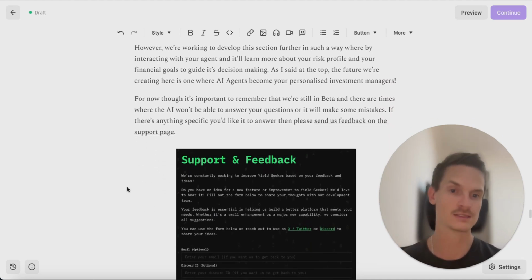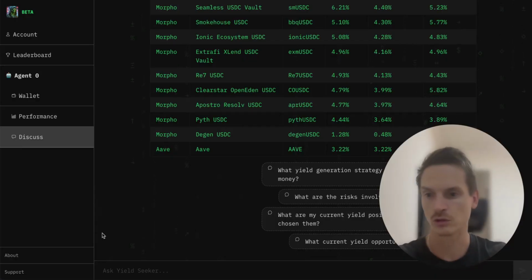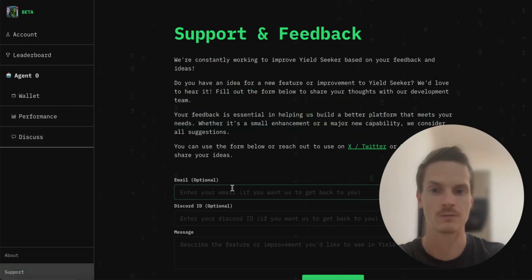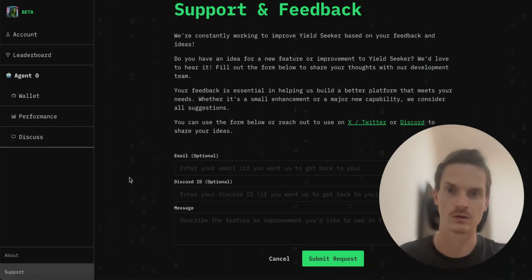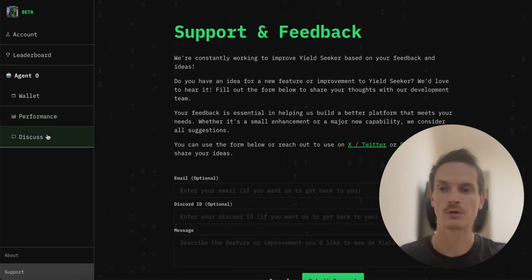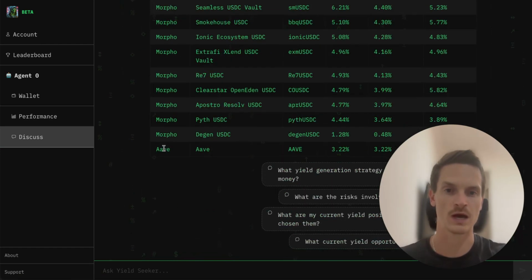For now, though, it is important to remember that we're still in beta and there are times where the AI won't be able to answer your questions or will make some mistakes. If you see something that's not working, feel free to send us feedback on the support page. So that's down here. You can just send us feedback here, or you can message on Twitter or Discord or whichever channel you find, right? But you can see this place as where you have a conversation with your agent, right? Learn what it's up to.